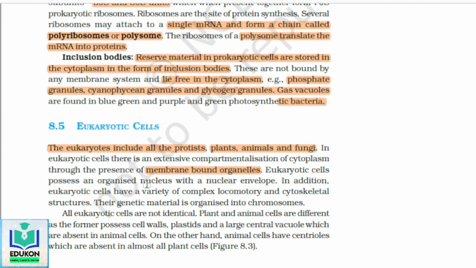In eukaryotic cells, the nucleus is surrounded by a nuclear envelope or membrane. In addition, eukaryotic cells have a variety of complex locomotory and cytoskeletal structures, and this we'll discuss soon. And their genetic material, as we talked about, is organized into chromosomes, whereas in prokaryotes the genetic material is exposed. It is not covered by any kind of membrane, so it is exposed.